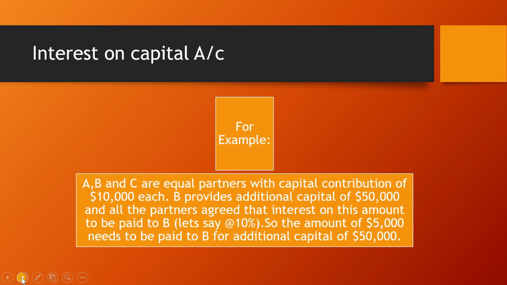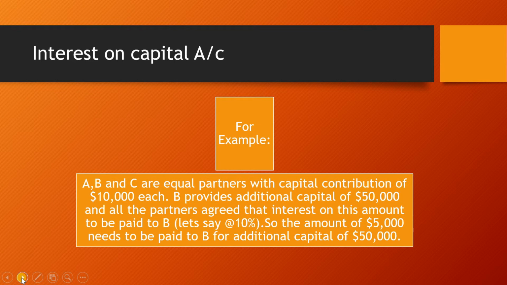For example, A, B and C are equal partners with capital contribution of 10,000 each. B provides additional capital of 50,000, and all the partners agreed that interest on this amount is to be paid to B. Let's say 10%. So the amount of 5,000 needs to be paid to B for additional capital of 50,000.